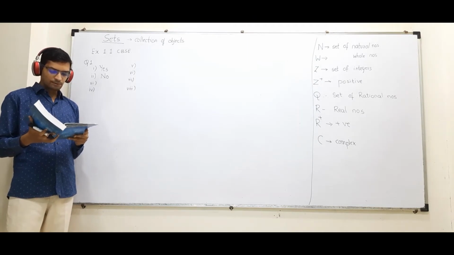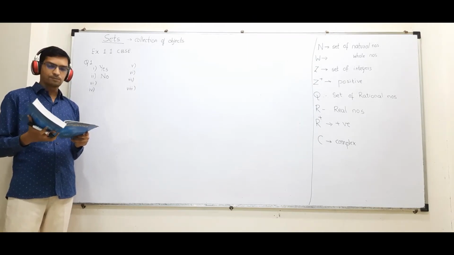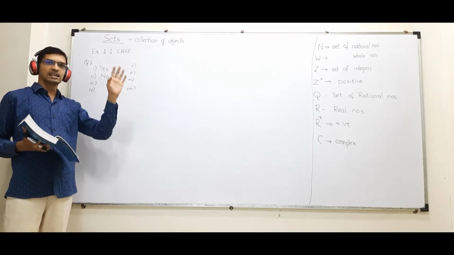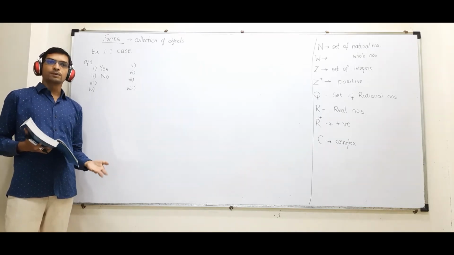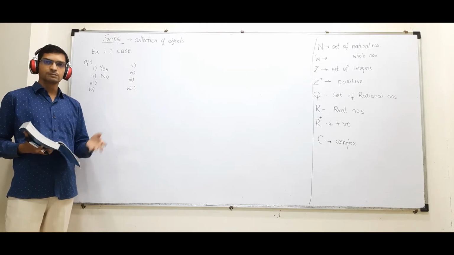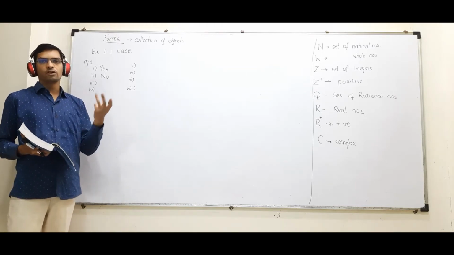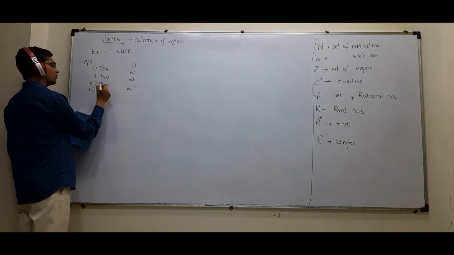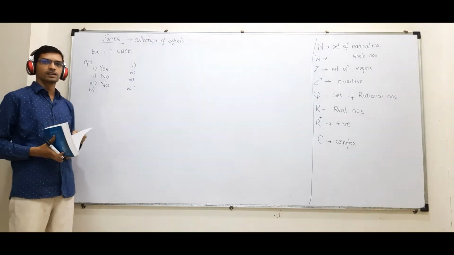Third, a team of 11 best cricket batsmen of the world. Same, I cannot say that the selected batsman is the best. It depends upon his daily performance. He may perform poorly, he may perform badly. So again, it is not a set. It is not a well-defined object. I cannot define it.